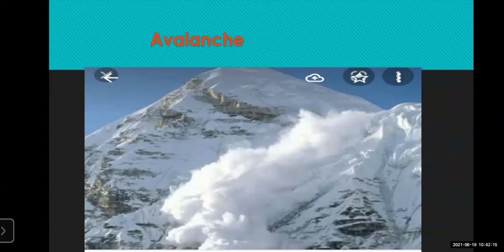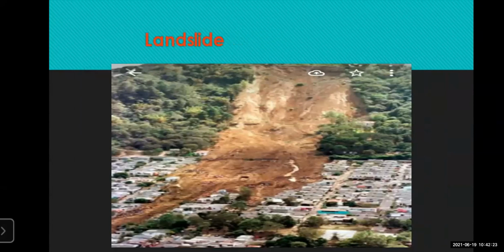Then we have seen the avalanche. Avalanche is actually the condition of falling of the snow, that is called the avalanche. And we have seen the last one, that was the landslide. The landslide is similar to the avalanche. It is also a falling, but here it is mud, not snow, and it can cover up the whole village or cause loss of life and property.